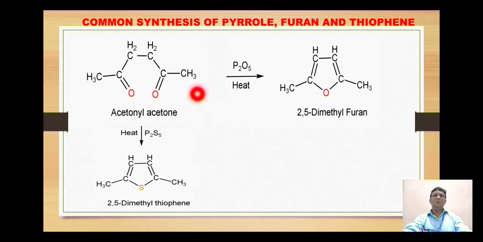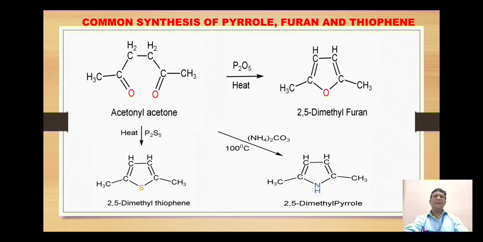If the acetonyl acetone is reacted with phosphorus pentasulfide, first one of the oxo groups is substituted with sulfur to form the thio derivative. There is migration of the hydrogen from this carbon to the sulfur to form SH and from this carbon to oxygen to form OH. So from SH and OH the water molecule will be released, and the sulfur will remain as part of this 5-membered ring, and thus we have the formation of 2,5 dimethyl thiophene.